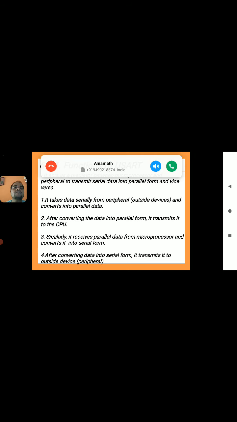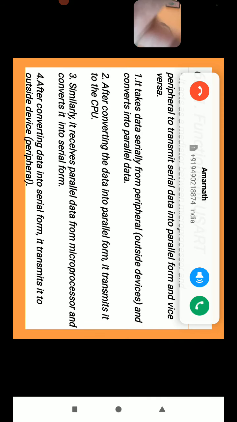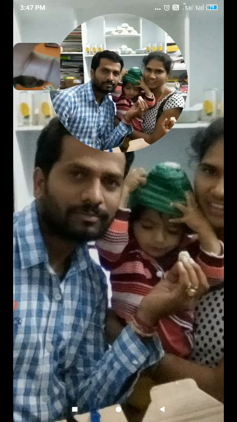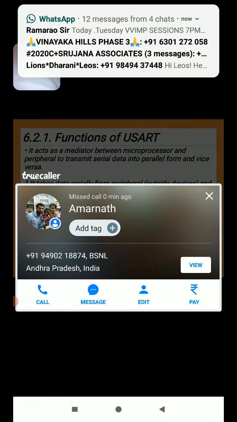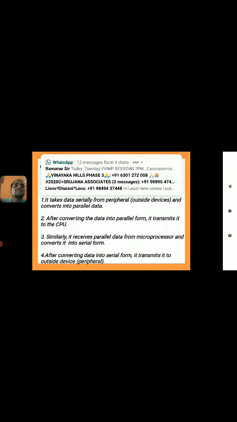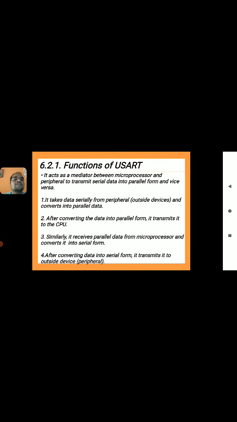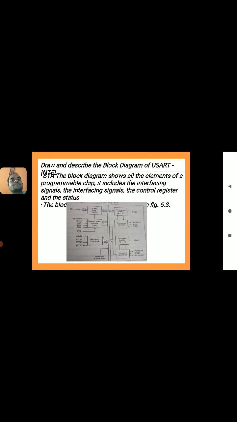Okay. So in all these cases, we are having that conversion. We are converting the serial data into parallel data and parallel data into serial data. First we convert the serial data taken from the peripheral into parallel data, and after that, parallel data into serial data at the outside peripheral. So both types of conversions are possible here: serial into parallel and parallel into serial.